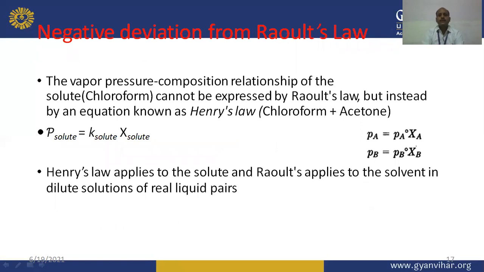In negative deviation from Raoult's law, the vapor pressure composition relationship of the solute, here chloroform, cannot be expressed by Raoult's law, but instead by an equation known as Henry's law, like chloroform plus acetone. So P solute equals K solute multiplied by X solute. And as per Raoult's law, PA equals PA naught XA and PB equals PB naught XB. So Henry's law applies to the solute and Raoult's law applies to the solvent, in dilute solutions of real liquid pairs.